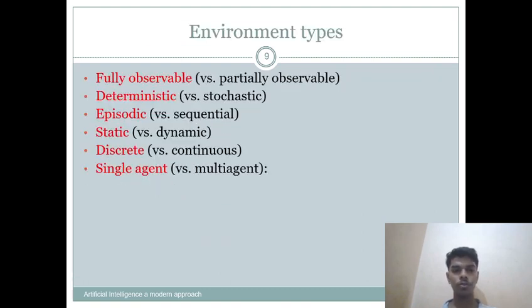We will also look at environment types. There are six environment types. The first one is fully observable, and the second one is deterministic. The third one is episodic. The fourth is static. The fifth is discrete, and the sixth one is single agent.